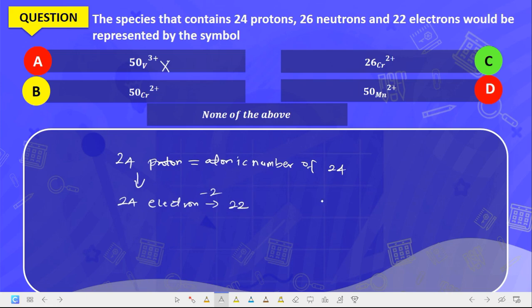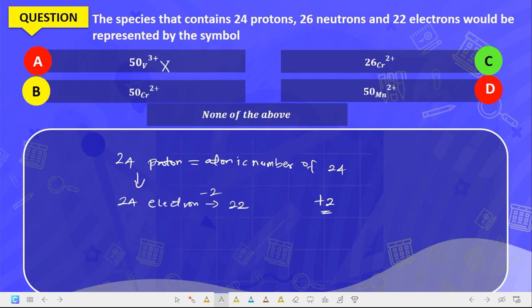Now when an atom loses electrons, what will it become? It becomes positively charged. It means that the species will be a +2 what? Ion. Okay, so which of them has the +2 ion? Of course we know this one is out, then these other ones are what? Remaining.